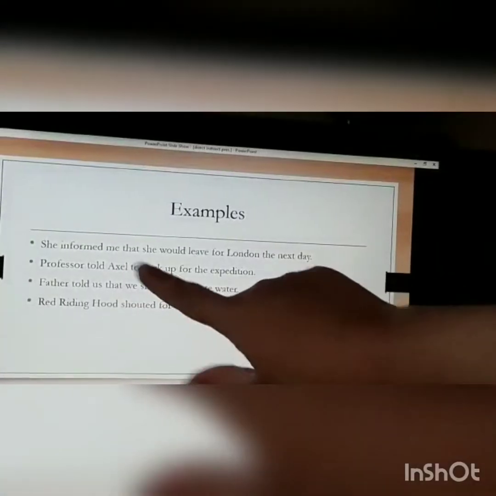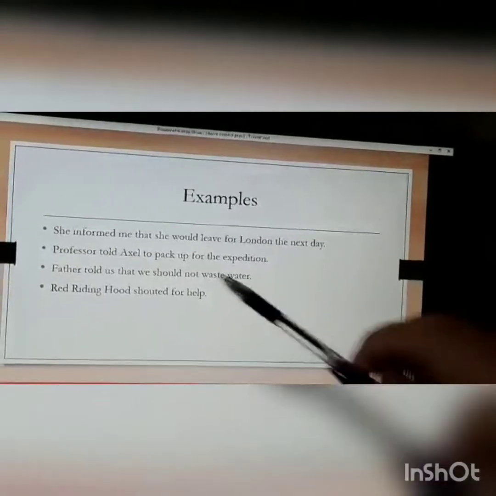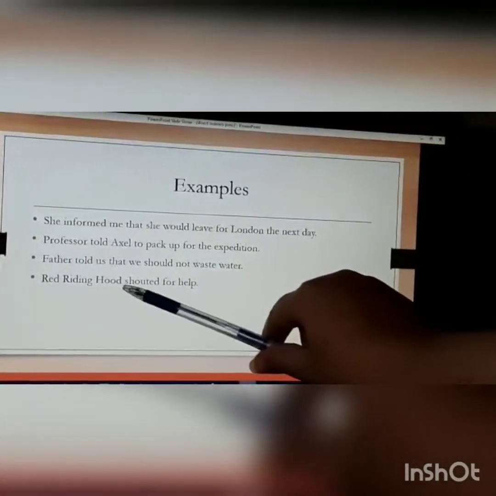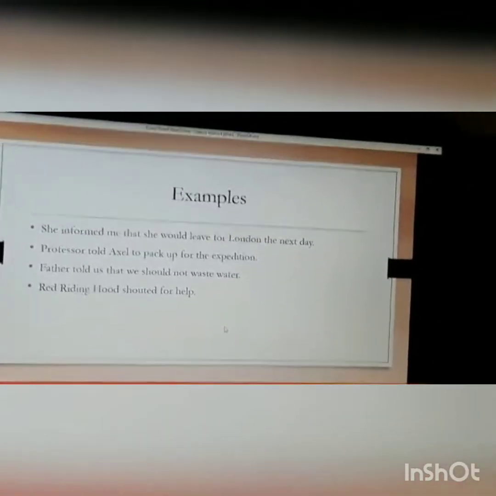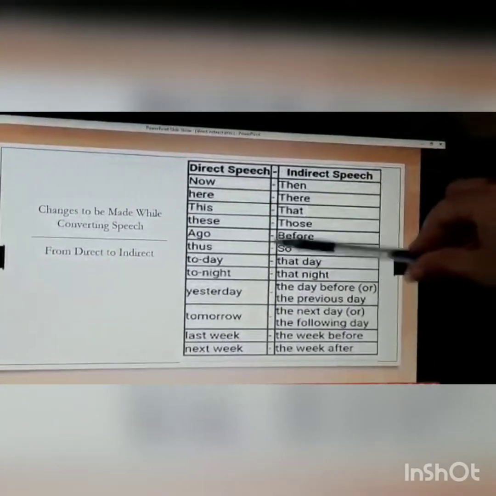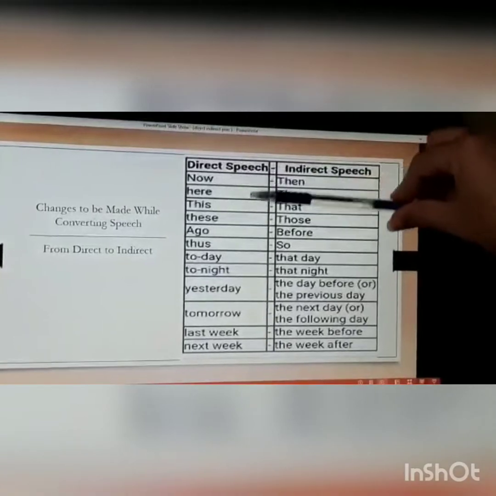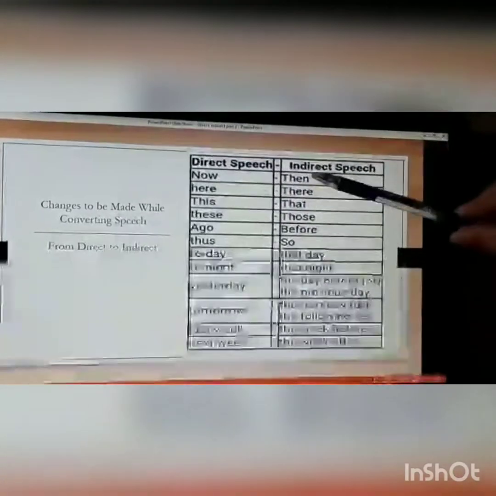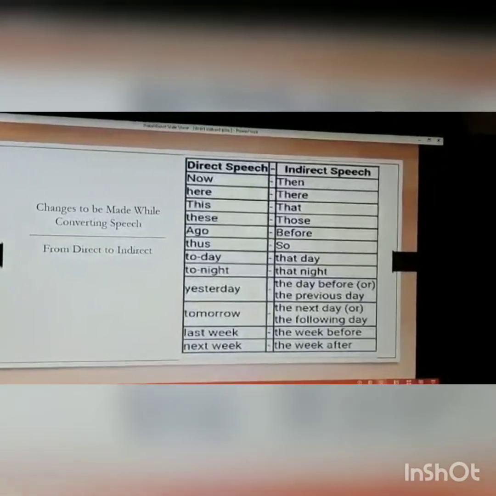The professor told Axel to pack up for the expedition. Father told us that we should not waste water. Red Riding Hood shouted for help. These are all indirect speech examples. Now, this is very important, because when you're changing direct speech into indirect speech, there are certain changes you have to make in your sentences.